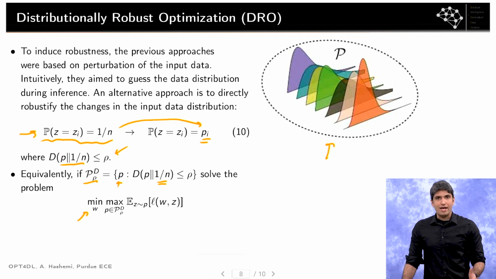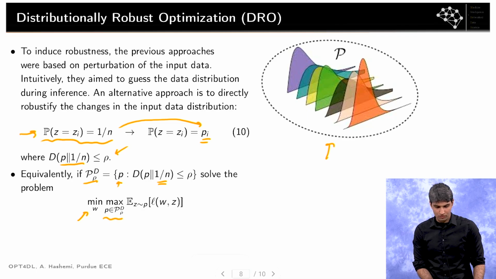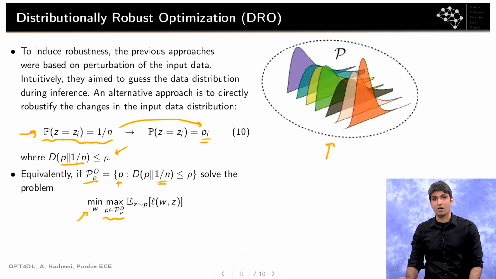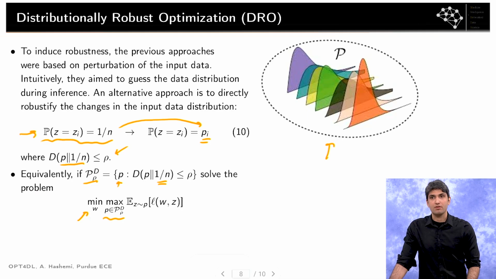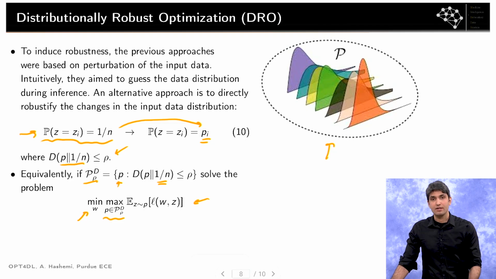So before moving forward, one other thing I want to point out here is that, like before, we can talk about random perturbation as well. Here we are looking for the worst case perturbation. You could think of basically defining something like an expectation over the distributions that belong to the confidence set. In some sense, this approach is less pessimistic compared to what I'm depicting here, that looks for the worst case perturbation.